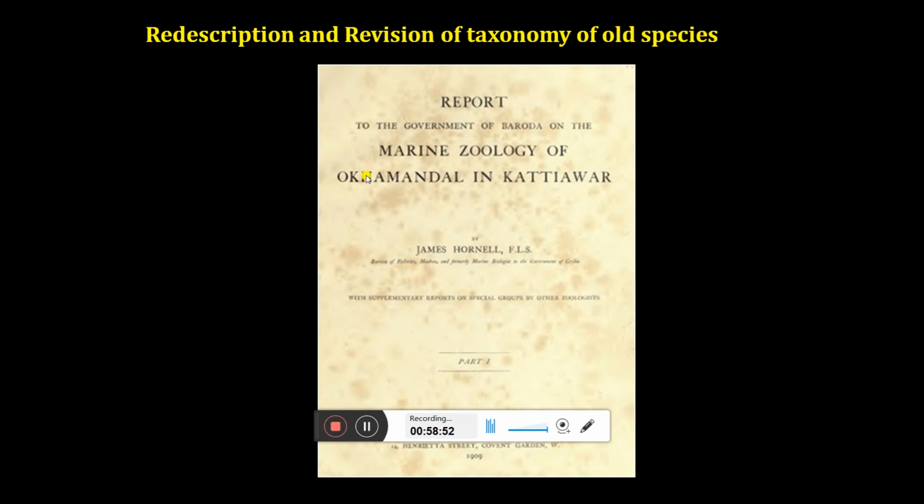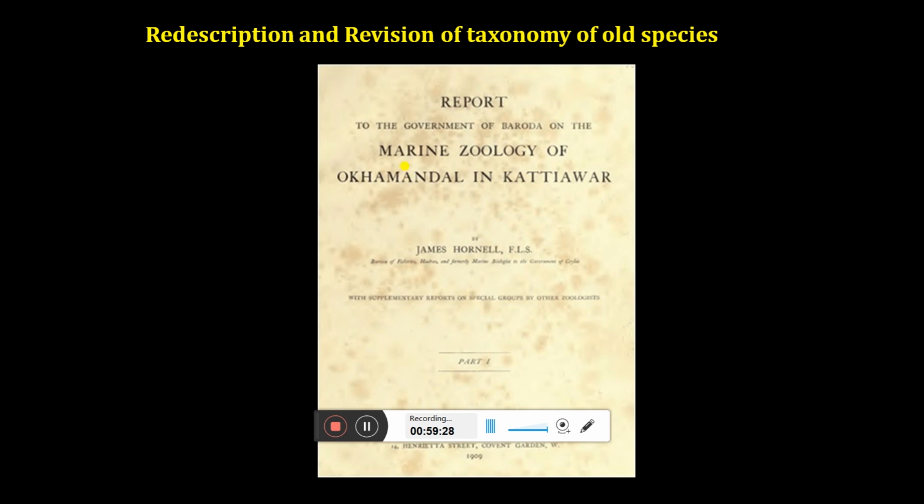The Maharaja Sayajirao Gaikwad of Baroda was very much interested in education, and he hired a marine biologist from England, whose name was James Hornell, and invited him to work on the marine zoology of Okha Mandal, because we all know that Okha and Bet Dwarka are very, very rich in marine fauna and flora. So he asked Mr. Hornell to come over and study the marine organisms found in the Okha and Bet Dwarka area. So Hornell came to India.